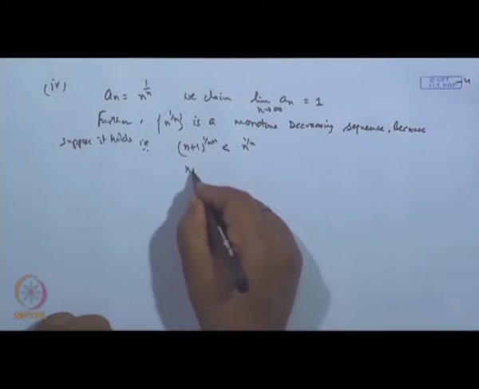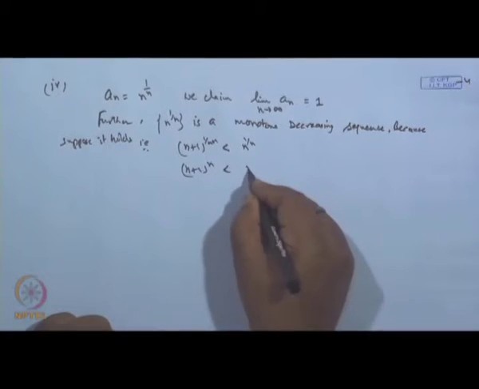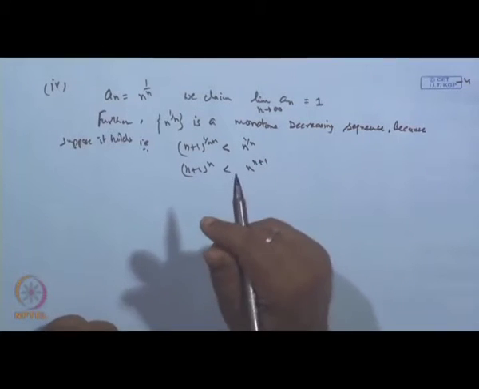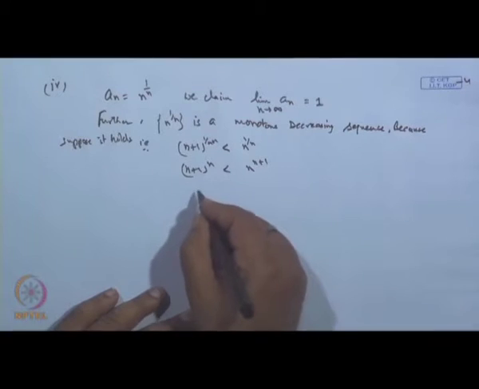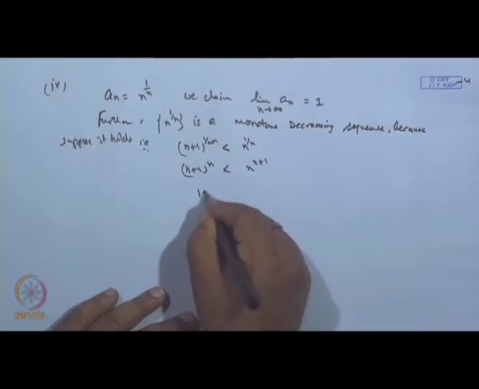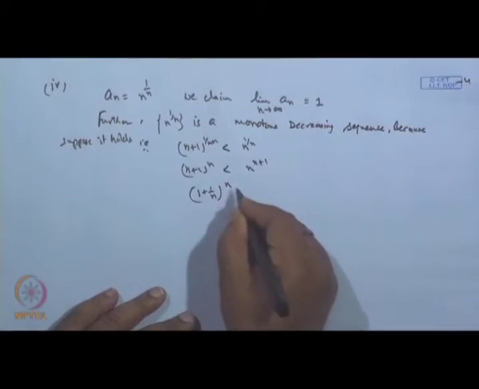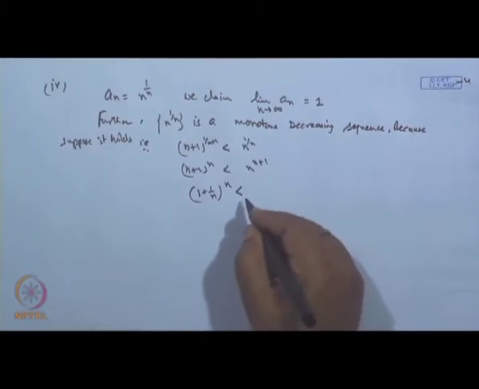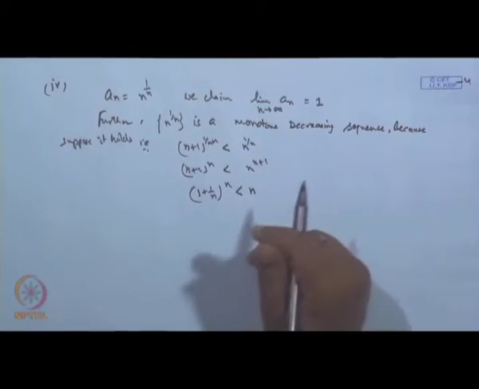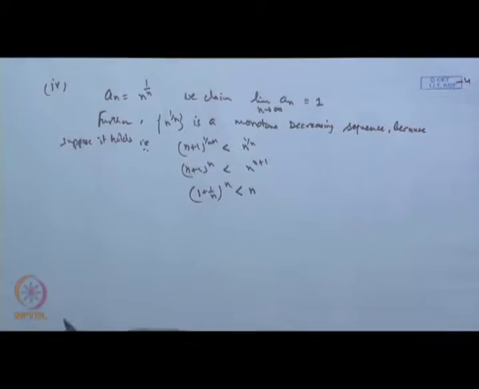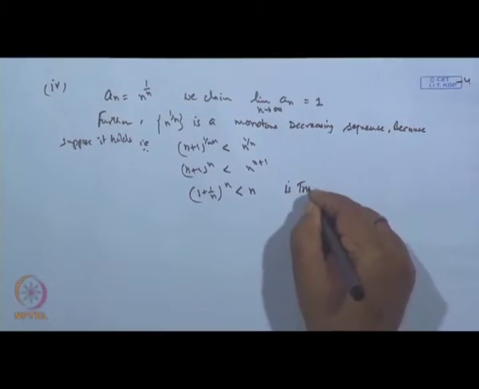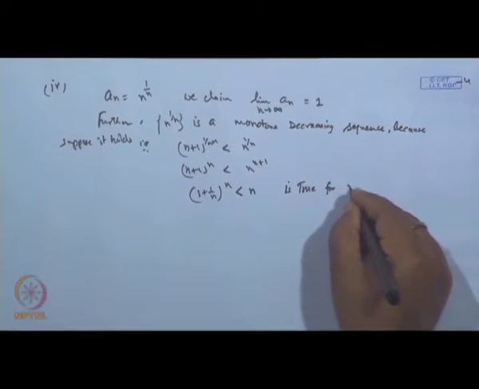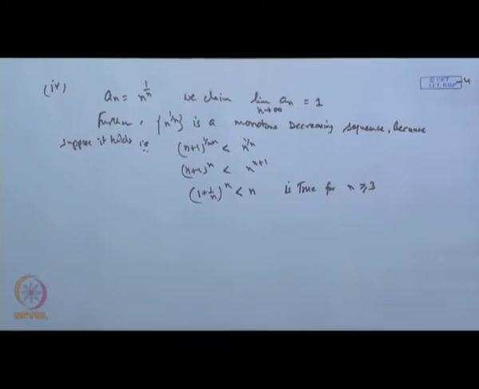So, what we get is (n plus 1) to the power n is less than n to the power (n plus 1). Now, when you divide by n to the power n, we get (1 plus 1 by n) to the power n is less than n. Now, this is true for n greater than or equal to 3.